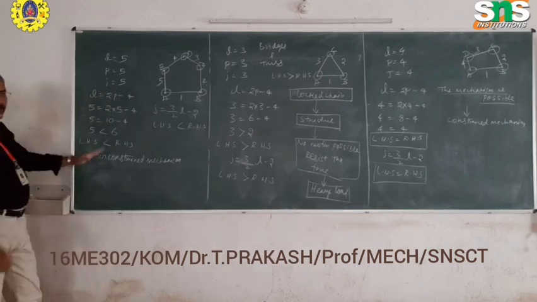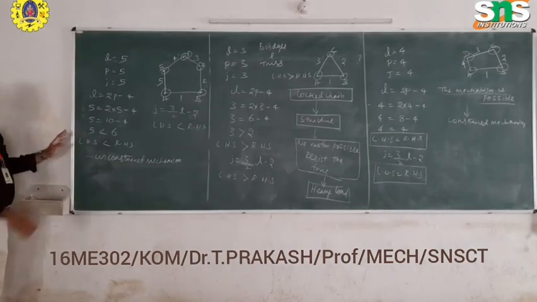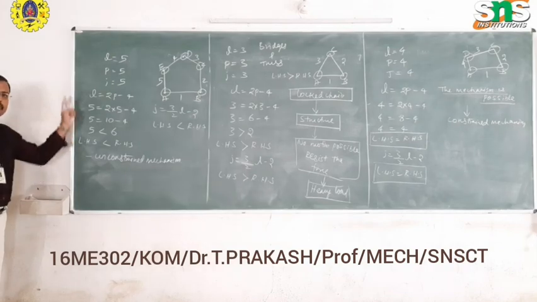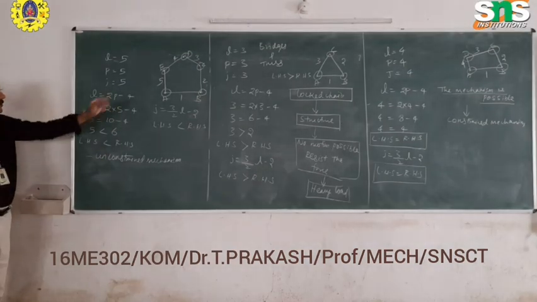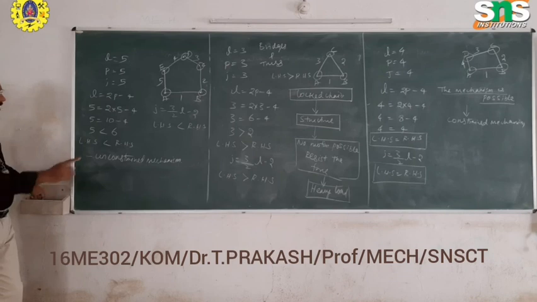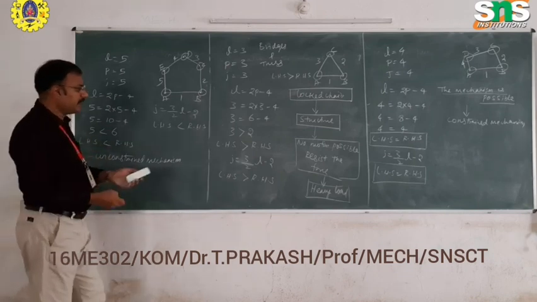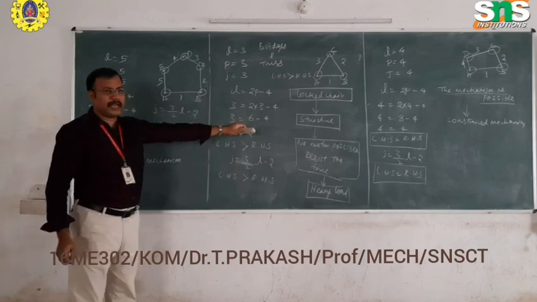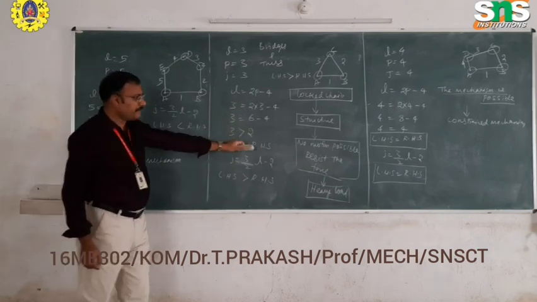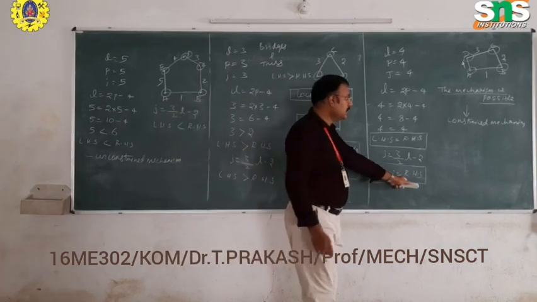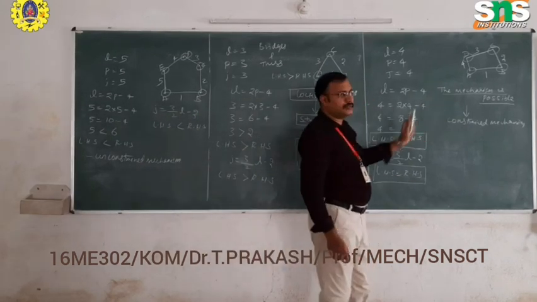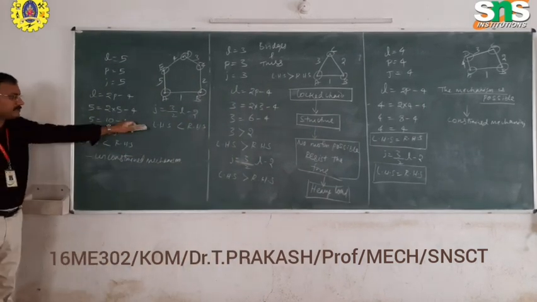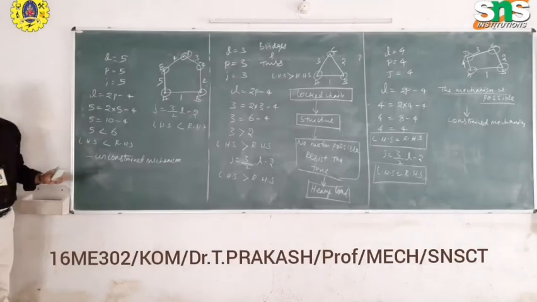The motion transmission is possible, but there will not be exact motion transmission. We have to give two inputs to get the exact output, or with one input we can get two outputs using this type of mechanism. Therefore, there are three different combinations. When left hand side is greater than right hand side, there will not be any motion transmission. It is called a structure. When left hand side is equal to right hand side, the mechanism is possible with constrained motion. When left hand side is less than right hand side, the mechanism is possible with unconstrained motion.